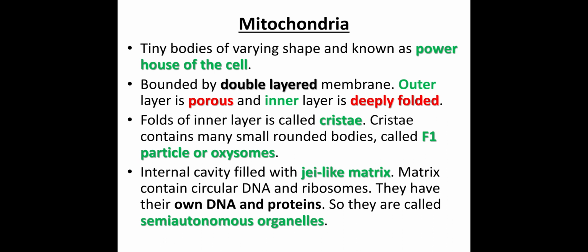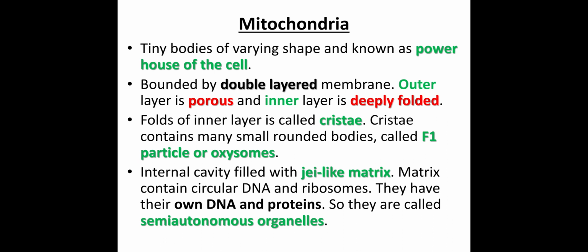Porous means that things produced inside the mitochondria can come out of the mitochondria through these pores. The inner membrane is deeply folded because it has another separate and important function. Each fold in this layer is called a cristae, and cristae contain special types of particles called F1 particles or oxysomes. This oxysome is responsible for the formation of energy in the form of ATP.